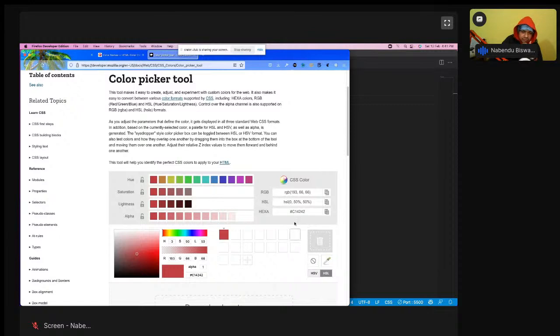But then why does it have 6 digits? 6 digits is 3 pairs. The first 2 are for red, the second 2 are for green, and the third 2 are for blue. Why these 3? Because a human eye can see only red, green, and blue color, or a combination of it. All the colors which the human eyes can see are a combination of red, green, and blue. This is a color system made for humans. Some other animals can see some other colors also, but humans cannot see more than that.